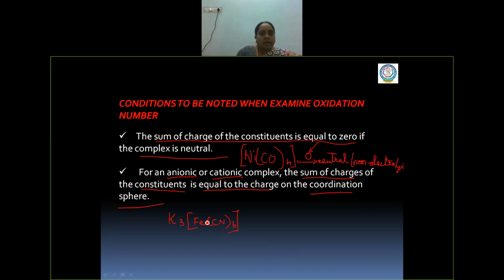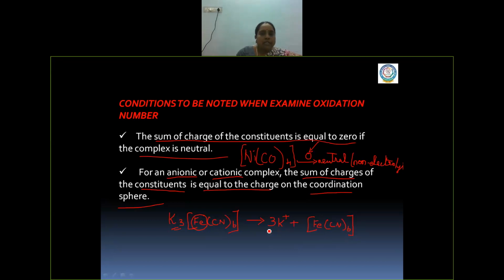To determine the oxidation state of iron, we can start with the cation, which is potassium. If it dissociates, we get K plus ions and then the complex of iron.